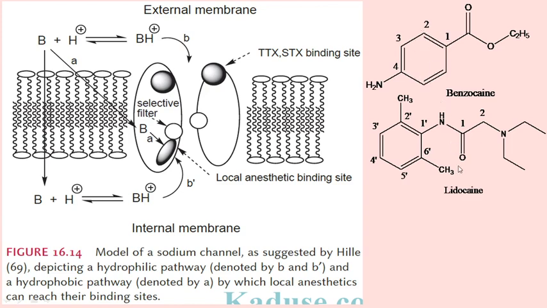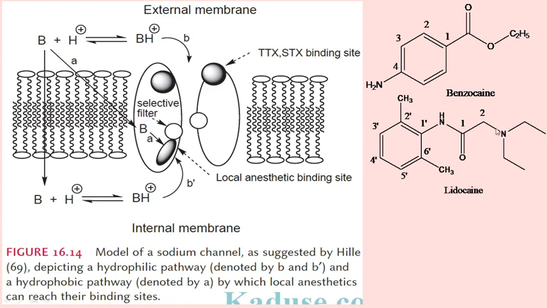In lidocaine, there is an amide, and this amide nitrogen cannot be protonated, but this aliphatic amine nitrogen, a tertiary nitrogen, can be easily protonated and will become a quaternary ammonium compound after protonation.